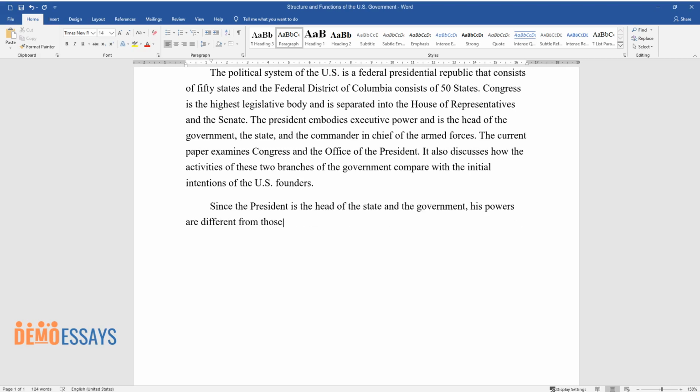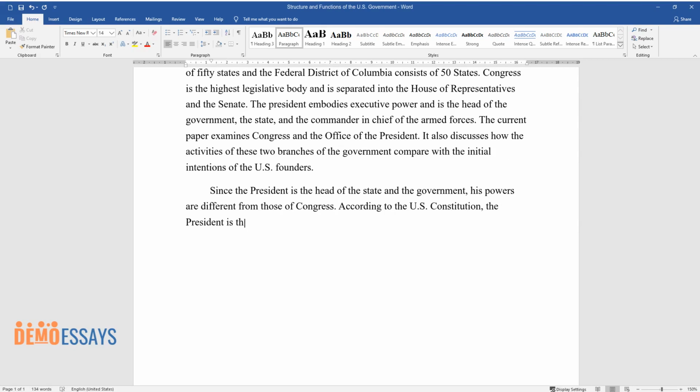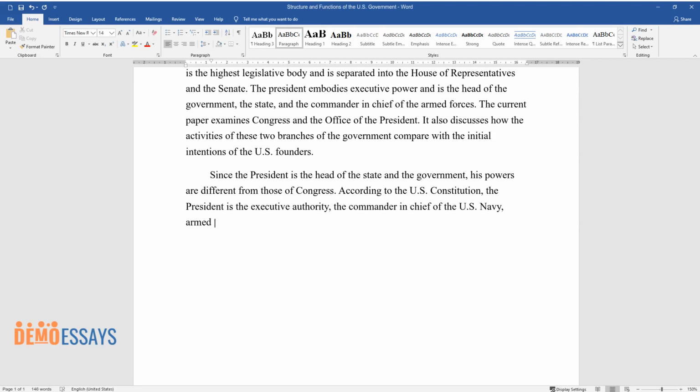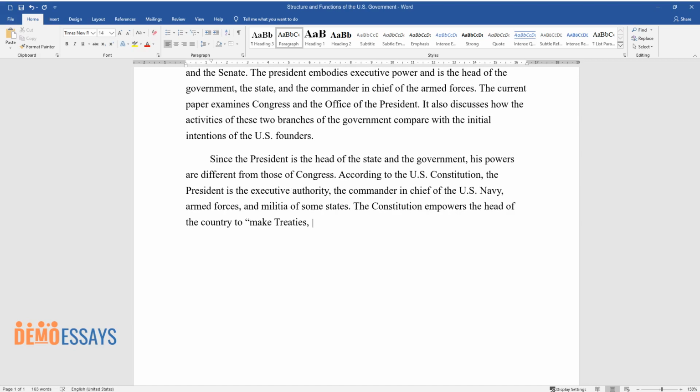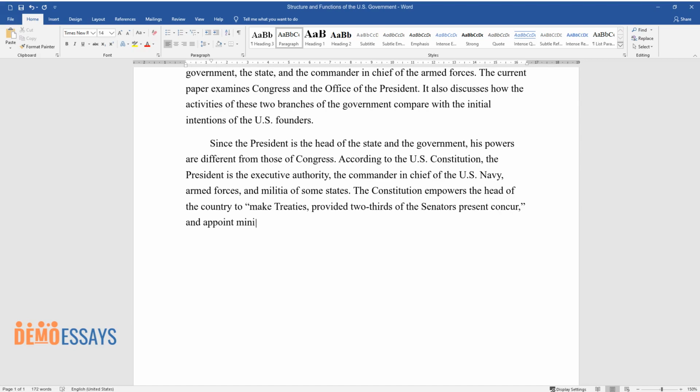Since the President is the head of the state and the government, his powers are different from those of Congress. According to the U.S. Constitution, the President is the executive authority, the Commander-in-Chief of the U.S. Navy, Armed Forces, and militia of some states. The Constitution empowers the head of the country to make treaties, provided 2/3 of the senators present concur, and appoint ministers, ambassadors, consuls, and judges of the Supreme Court.